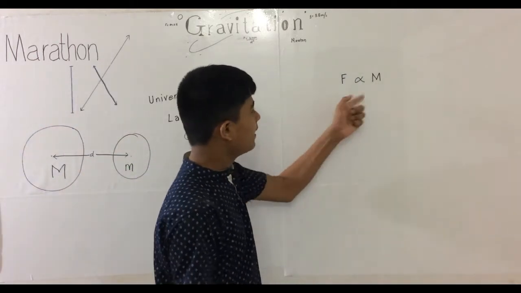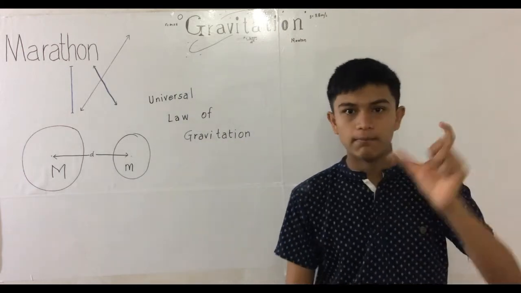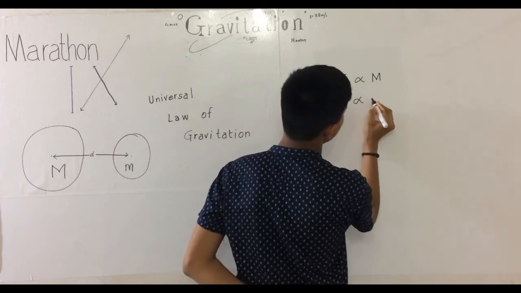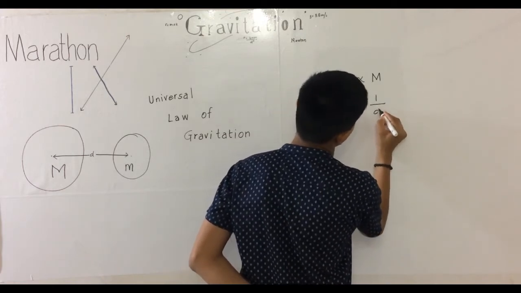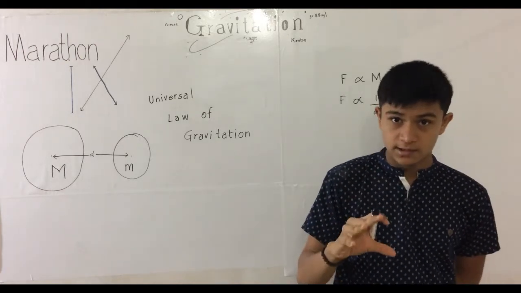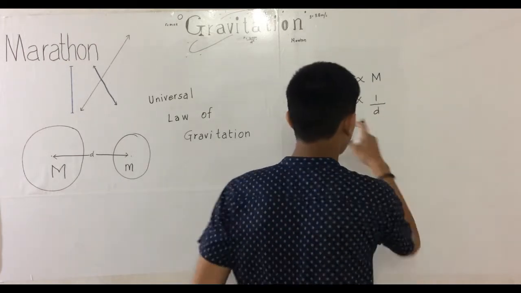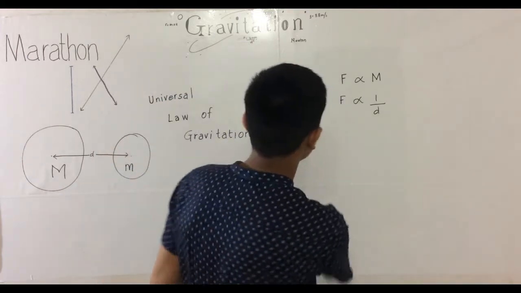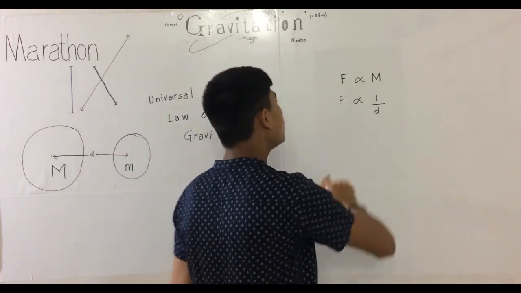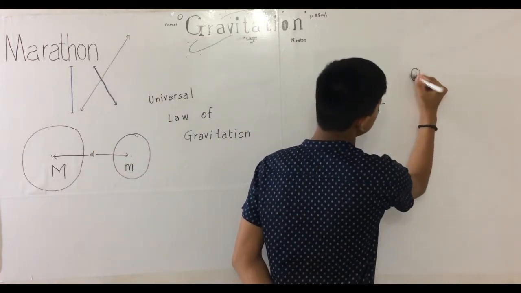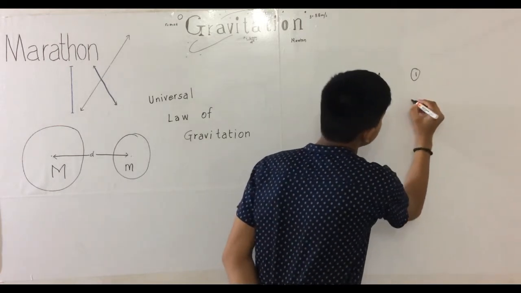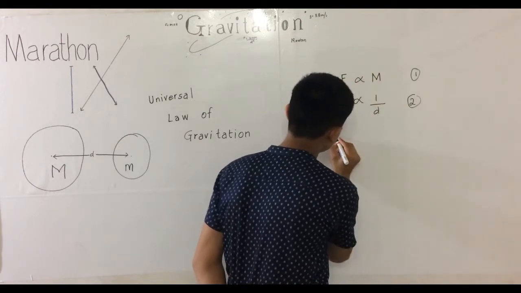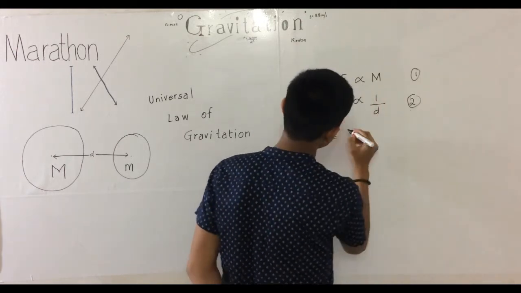So F is directly proportional to the mass. And F is inversely proportional to the distance. Yes, the bigger the distance, the less the force. Now let us assume this as our first equation and this as the second equation. And when we create the third equation with the help of the first and second, we find F.